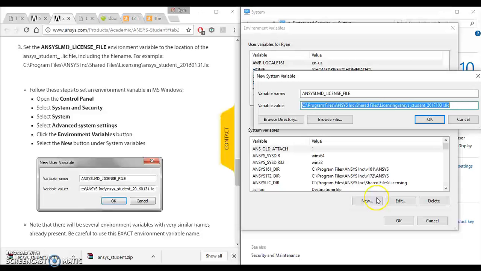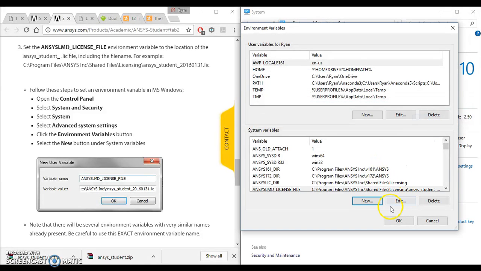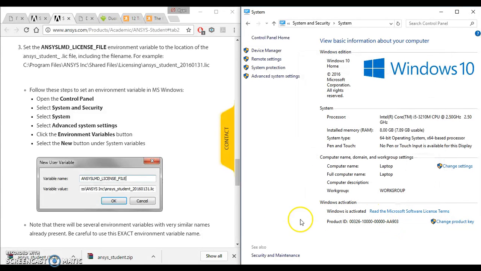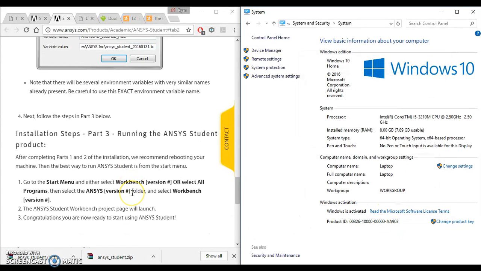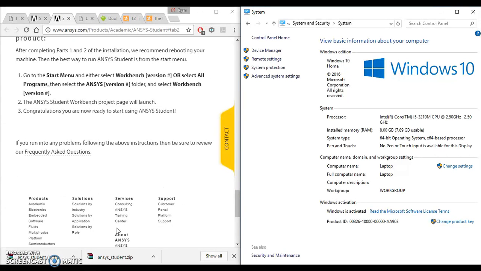That's the one we want. So you just need to browse for file there. Okay. Now that should work. After completing one tool, I recommend rebooting your machine. Cool. So that'll work.